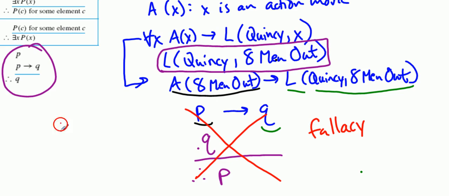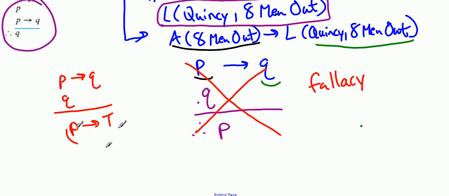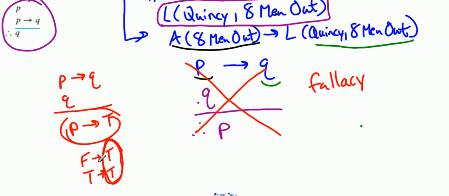If you have P implies Q and you have Q, what you're really saying is that P implies true. Right? We know that the conclusion of our implication is true. Well, the problem with that is we don't know anything about P, because we know that false implies true is a true statement and true implies true is a true statement. So if the only thing we know is that the conclusion is true, we don't really know which of these two hypotheses we started with.